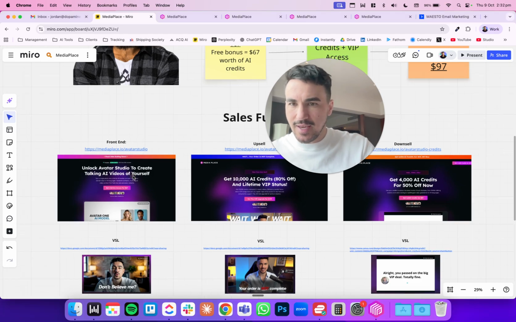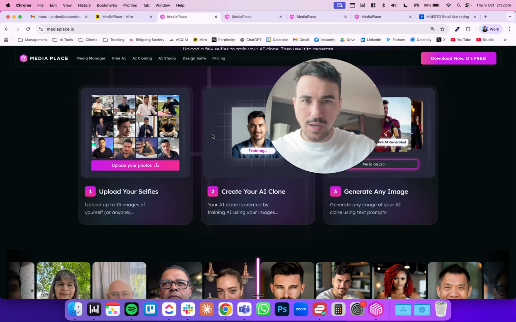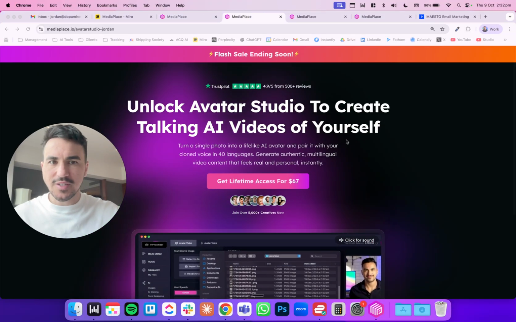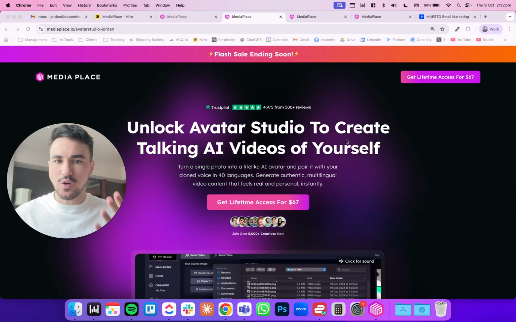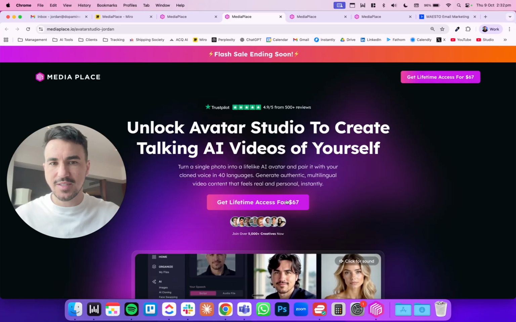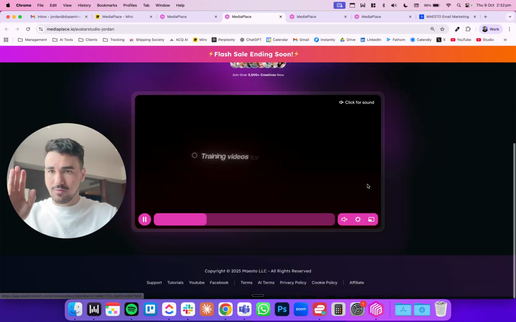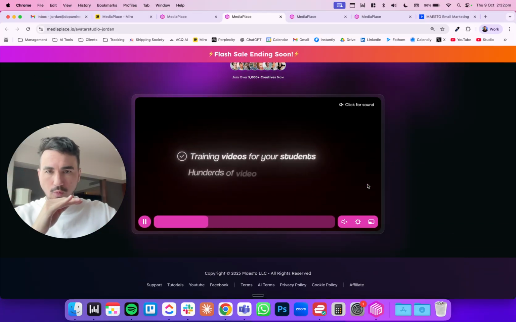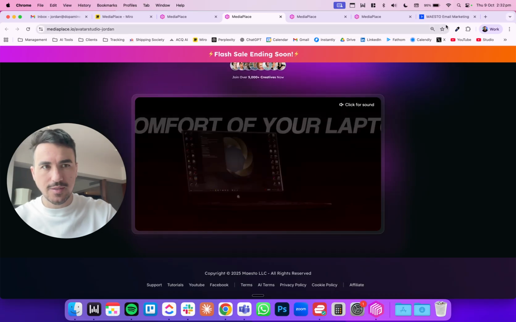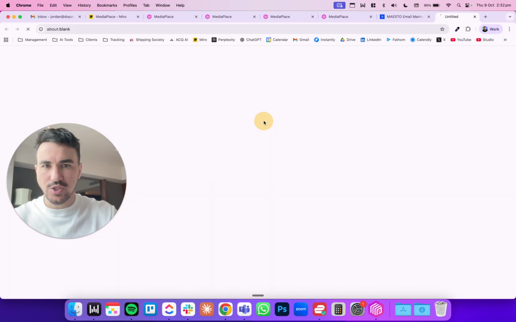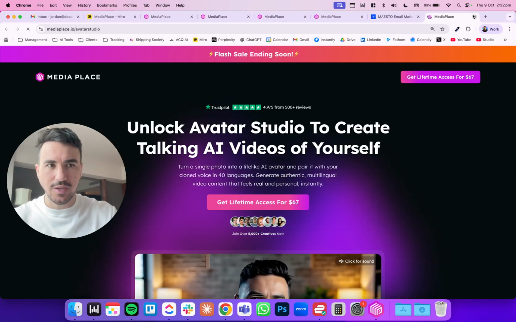So you can see here, I'll show you the example. This is the front end. Unlock Avatar Studio to create talking AI videos of yourself, lifetime access for $67. Now, that's the whole page, right? And so this is going to a warm audience. We run a bunch of emails to an email list like this, and we just run them straight to this page.